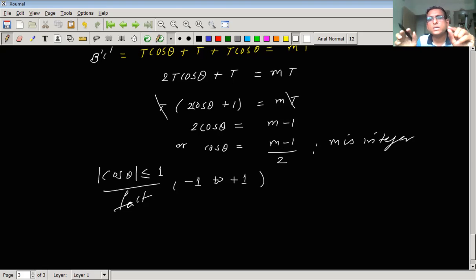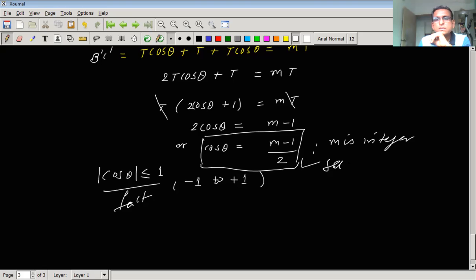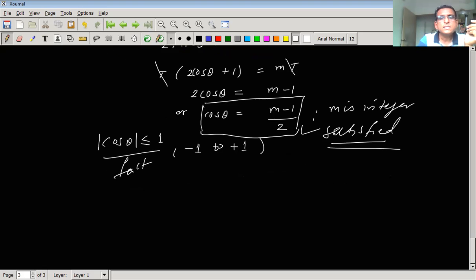We should consider only those values of m for which the LHS, that is cos theta, remains between -1 and +1. So only those values of m are allowed for which this equation is satisfied. हे इक्वेशन ज्या व्हॅल्यू साठी सॅटिस्फाय होत असेल m च्या, त्याच व्हॅल्यू आपल्याला कन्सिडर करता येतील. अदर व्हॅल्यू सगळे आपल्याला सोडून द्याव्या लागतील. कारण का की फॅक्ट इज cos theta ranges between -1 to +1.